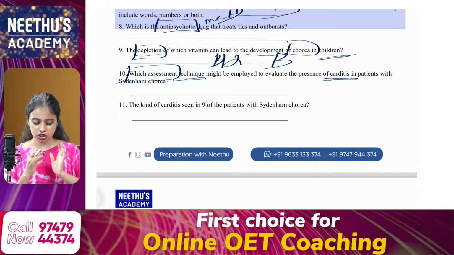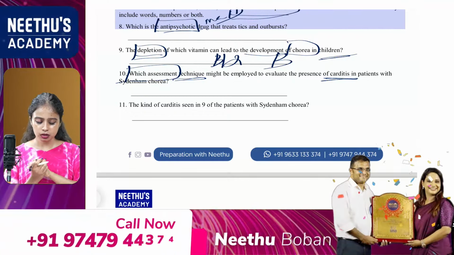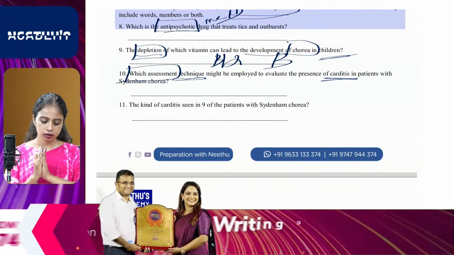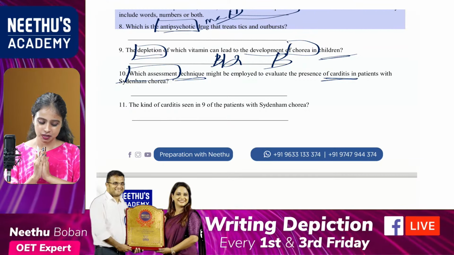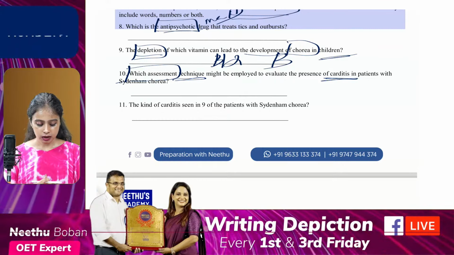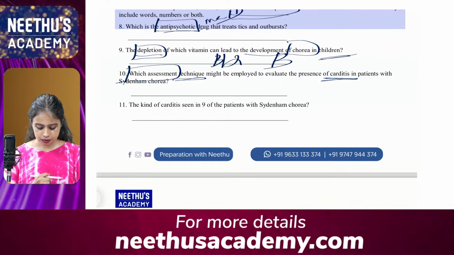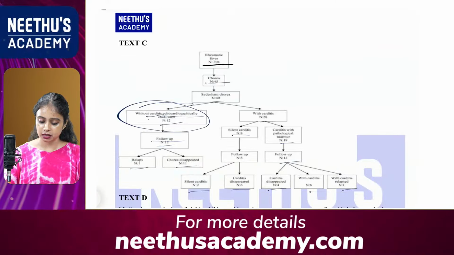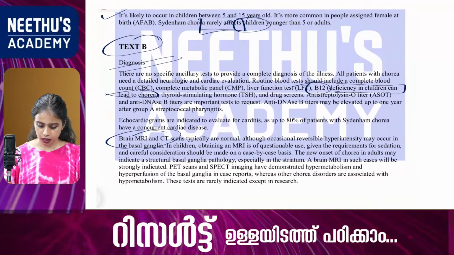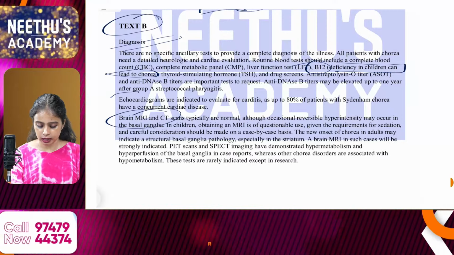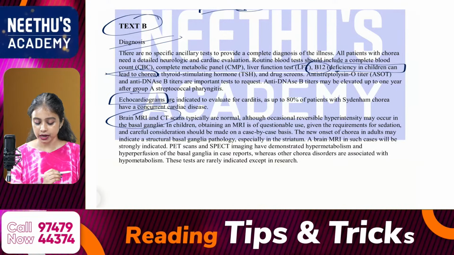Any idea which technique? Okay, Kirtu, your score is 6, right? Okay, it's not a problem, dear. Definitely tomorrow you can score 7 out of 7. Okay, trust me. Yeah, what about 10th one? It is echocardiograms.